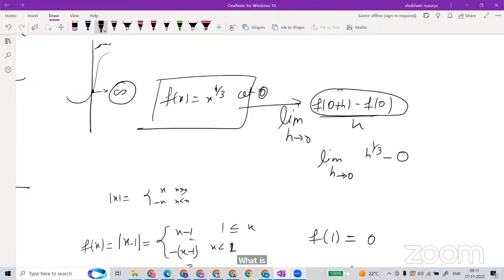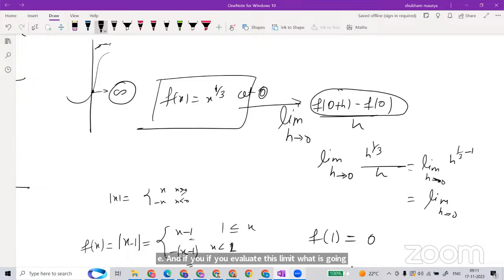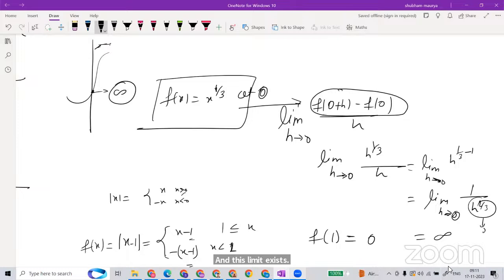And now the next power is 0 upon h. So that is exactly this one. And if you evaluate this limit, what is going to be? This could be written as limit h goes to 0, h to the power 1 by 3 minus 1, upon h. This becomes h to the power minus 2 by 3. And this limit exists? No, right? This is infinite. 1 upon this goes to 0, the below thing goes to 0, which means 1 upon 0 is there.